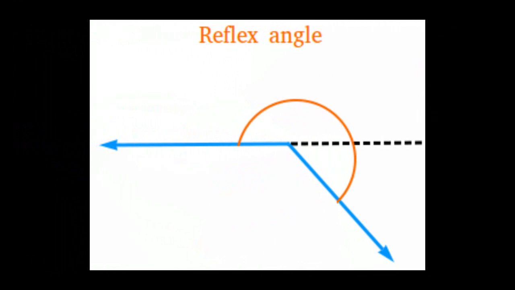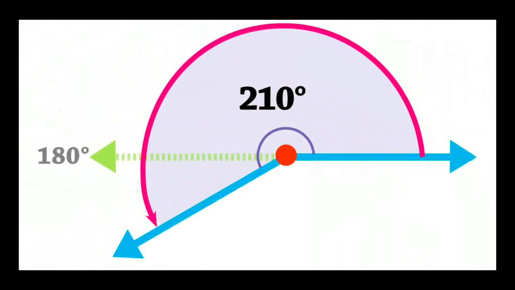Next one, what is a reflex angle? Here you can see an angle is marked. That marked angle is known as a reflex angle, and its measure is 210. Dear children, if the reflex angle's measurement is 210, can you tell what is the measure of the actual angle? It is 150 degrees. How? We all know that the total angle is 360.